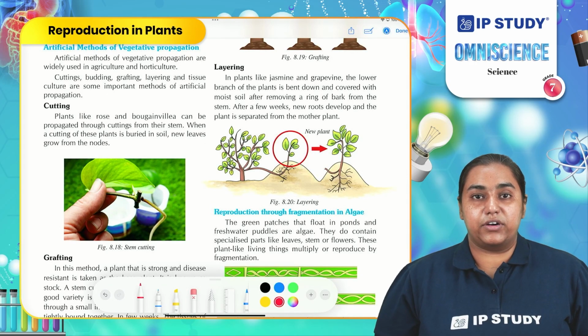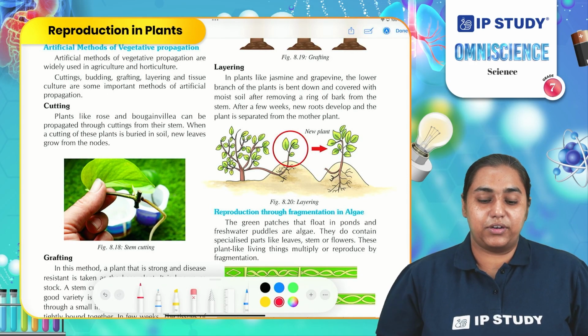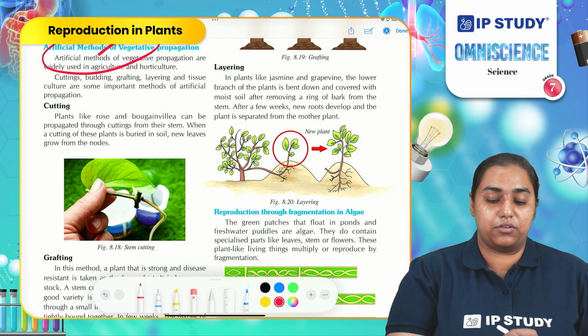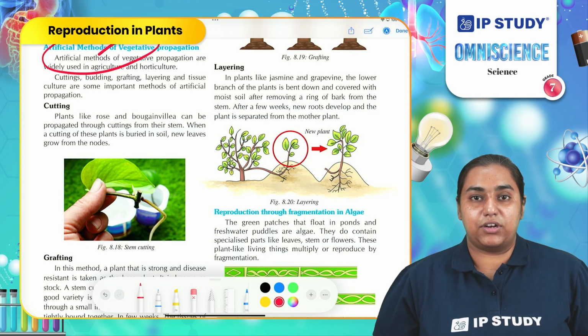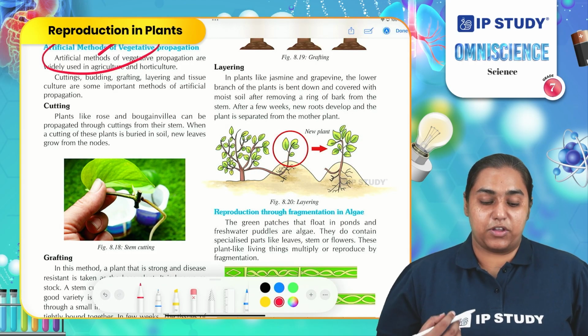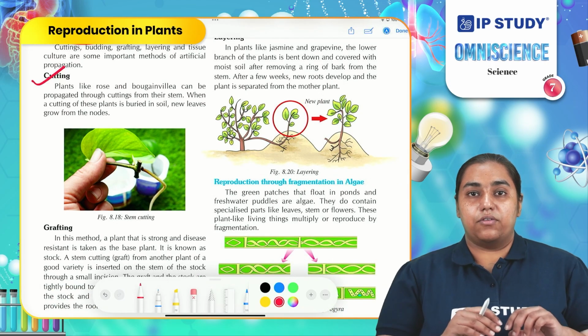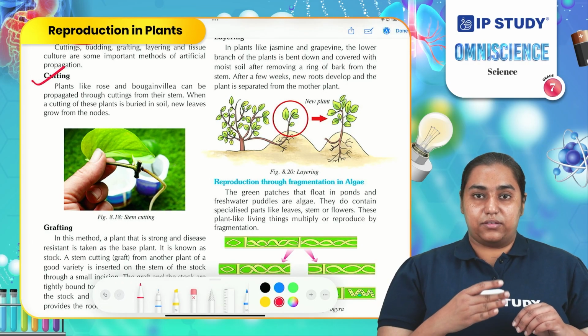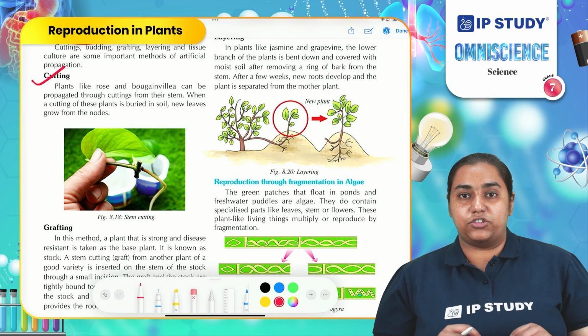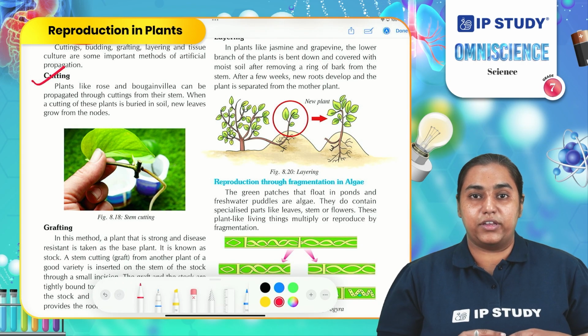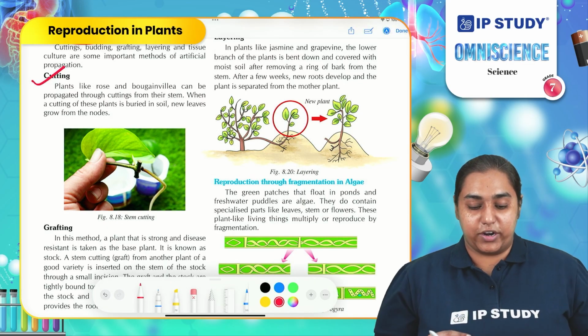Now that we have covered natural vegetative propagation, let us go with the artificial method of propagation. Artificial, like I have said, is done by human beings. First is cutting. In cutting, one portion of the plant is cut and another portion is attached to it and it is covered, and after a few days you will observe that they are joined together.